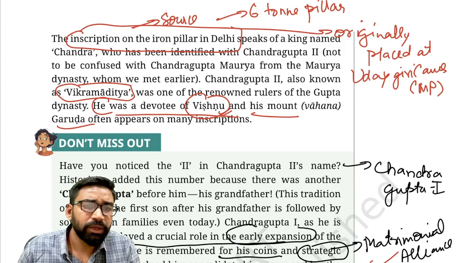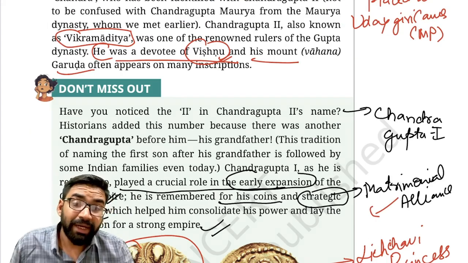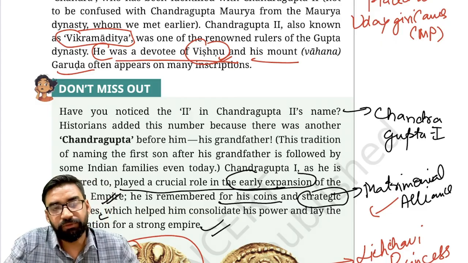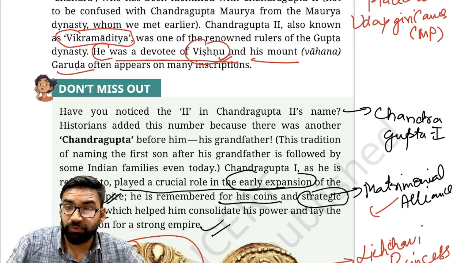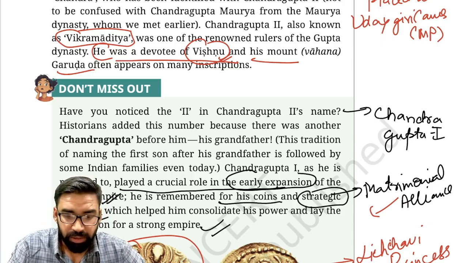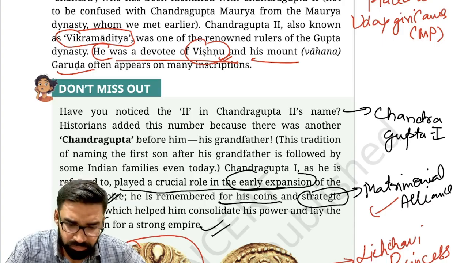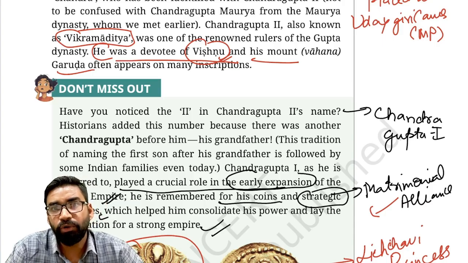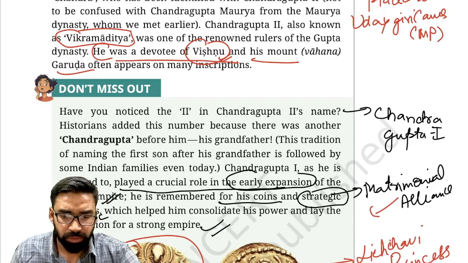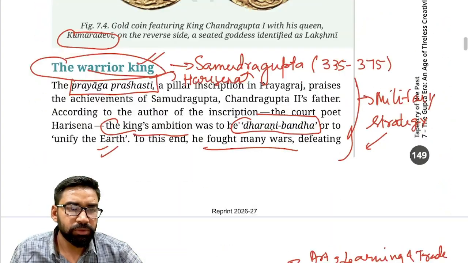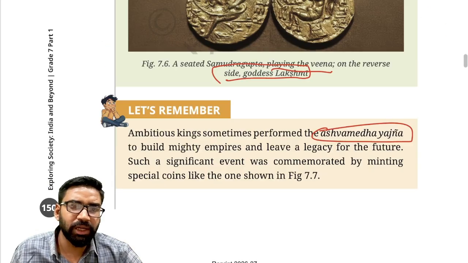This pillar also says that he surrounded himself with great intellectuals, learned men, poets as well as artists. Kalidas was there in his court. So his administration resulted in the enrichment of art and architecture, and it also fostered cultural growth. Now, after Chandragupta II, weak rulers came, which resulted in the decline of the Gupta Empire.